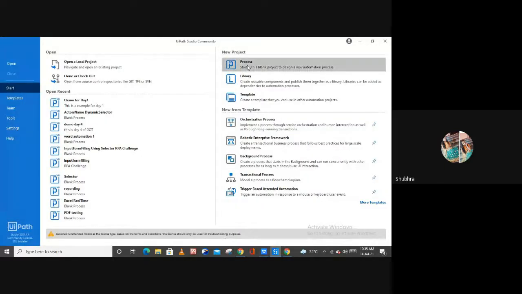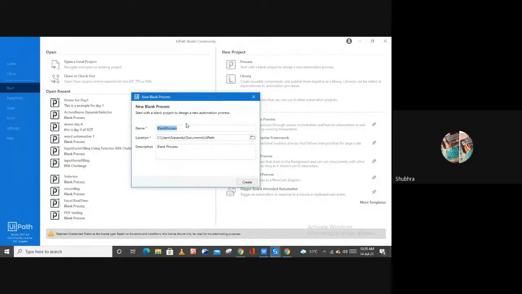So now let me show you. Here I'm going to create one process for day 2. You can also rename your process, and here you can provide some descriptions, right?